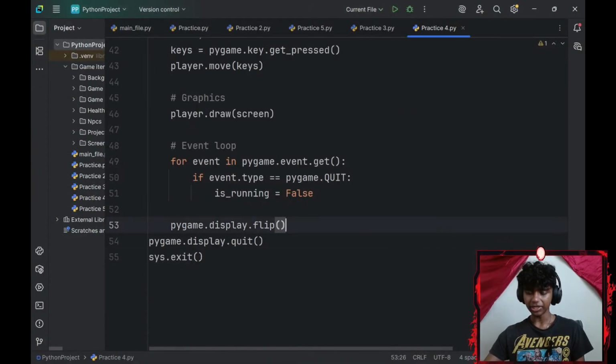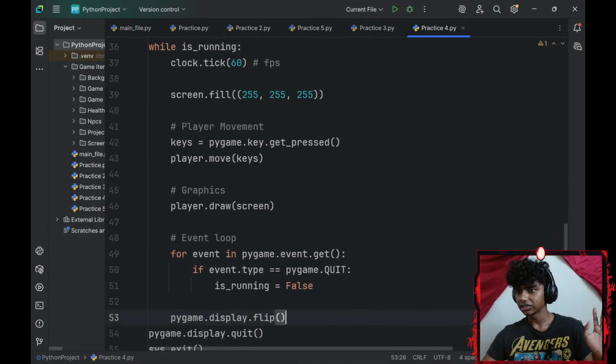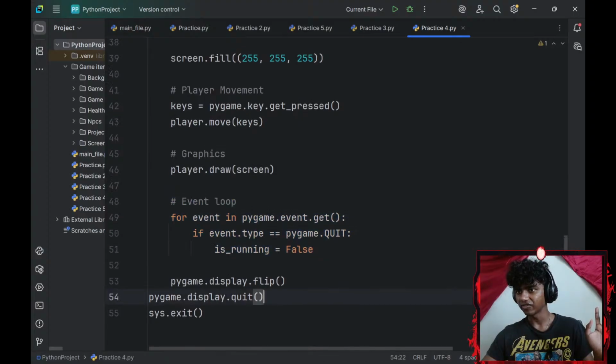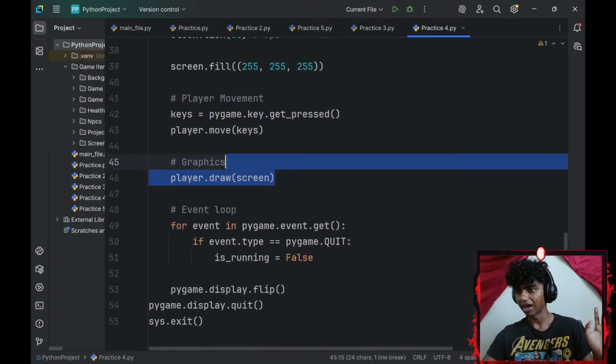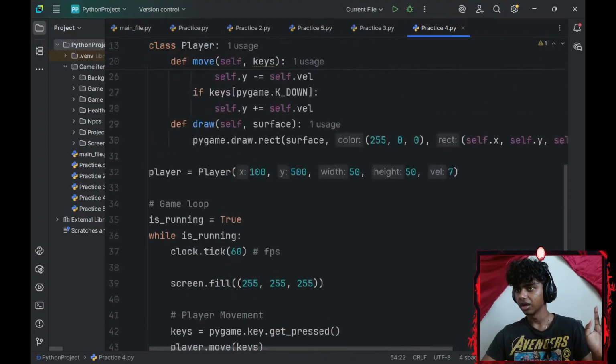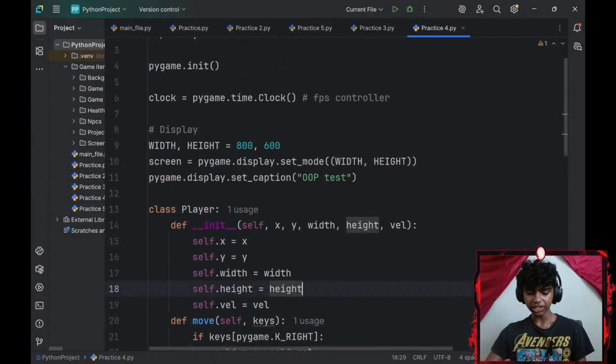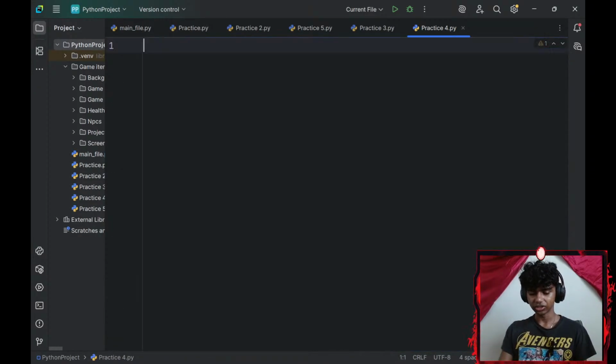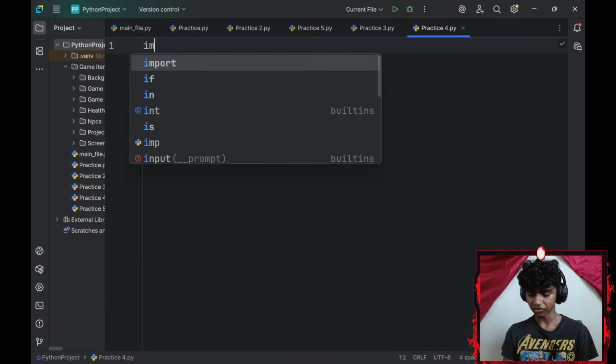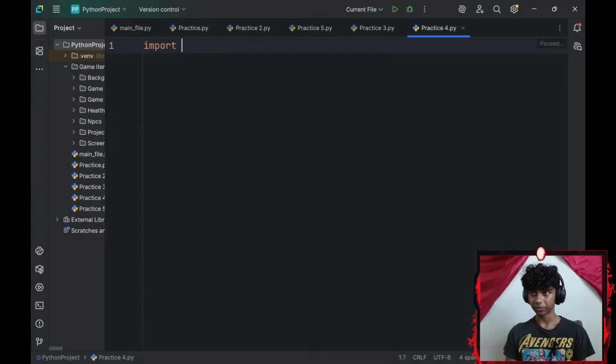Honestly, let me actually take a good look at this. So the loop comes after my graphics, everything at the end. Okay, let me go with Control A and delete this whole thing. Then let me do this from the very beginning to check if I got a grasp of this.